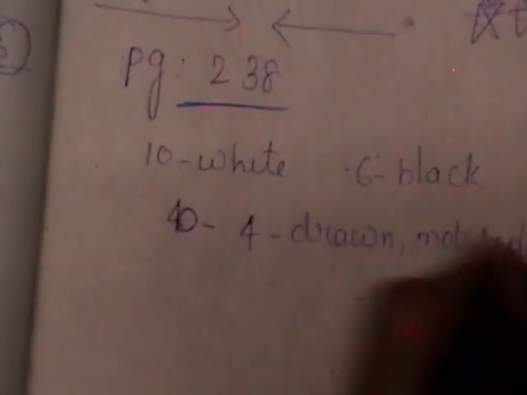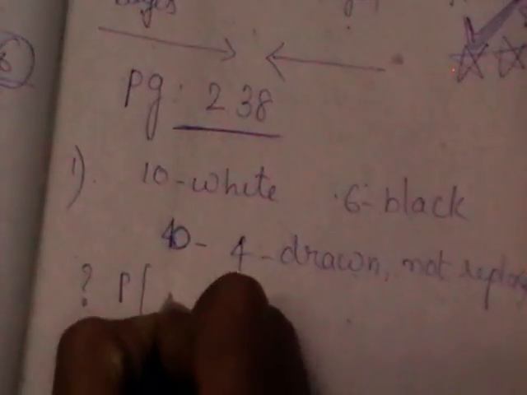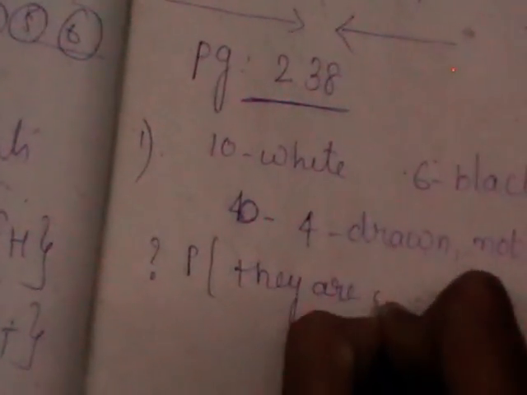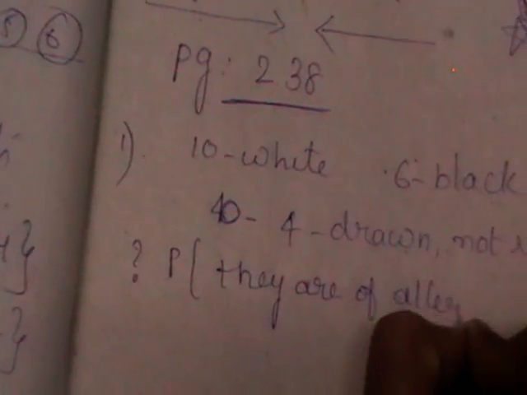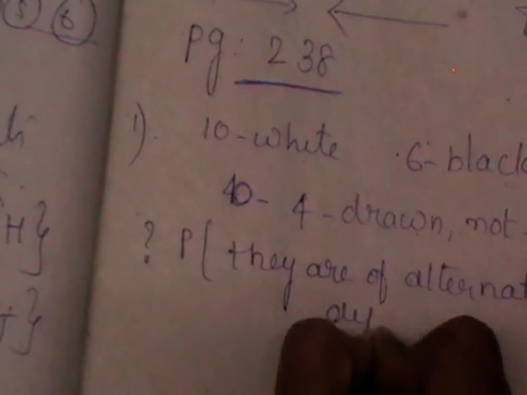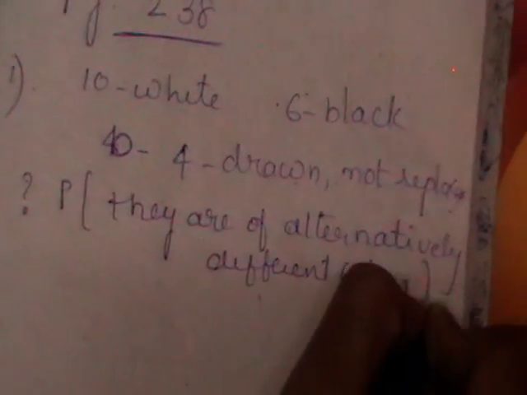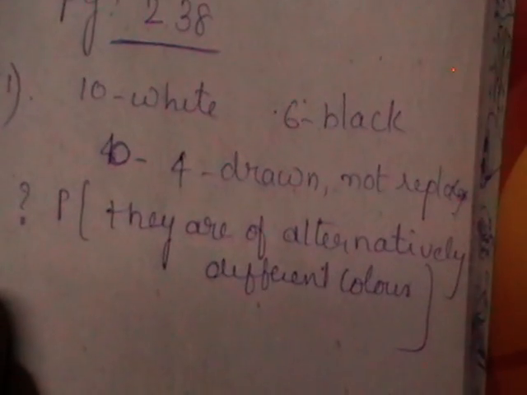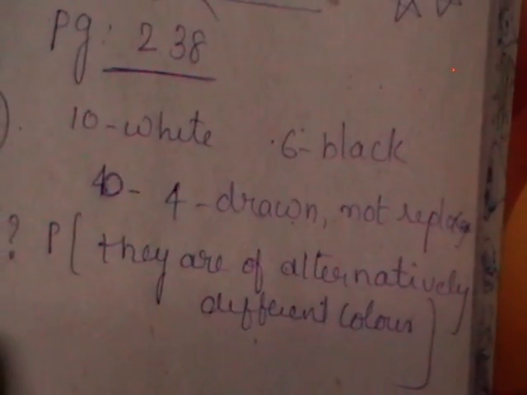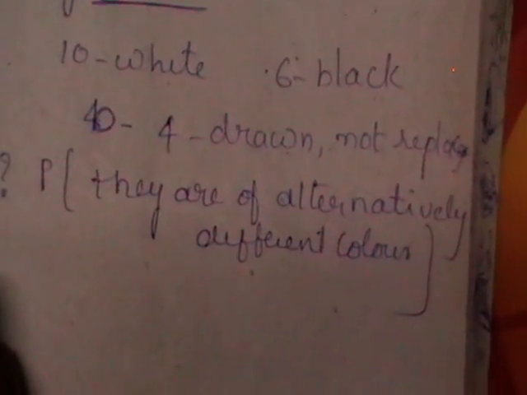Now what is the probability? The question is, what is the probability that they are of alternately different colors? So again I repeat the question. Now it is given that a bag contains 2 different types of balls, 10 white and 6 black balls, and 4 are drawn from it, and the question is, what is the probability that they are of alternately different colors?